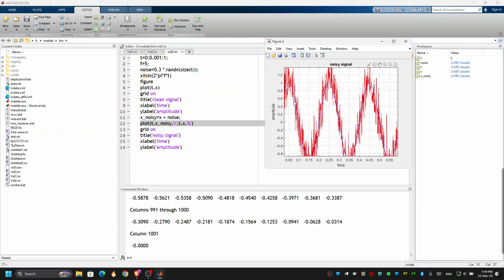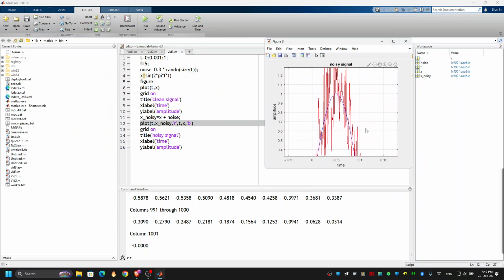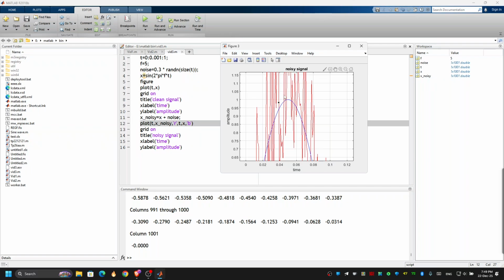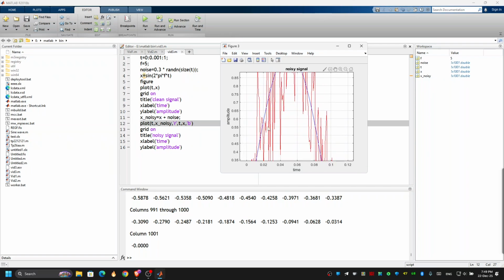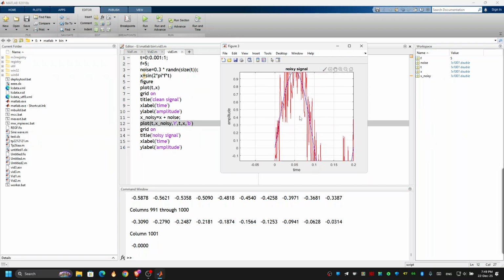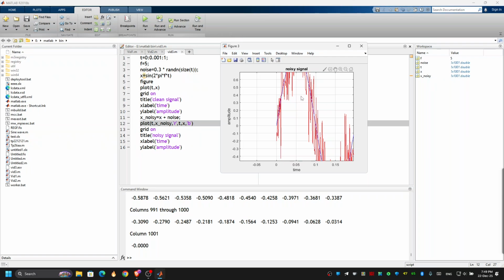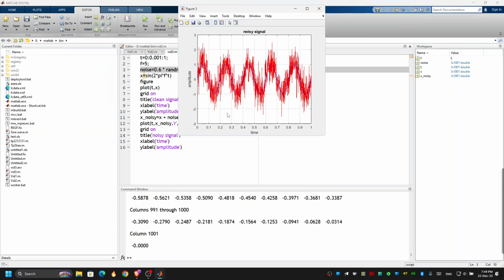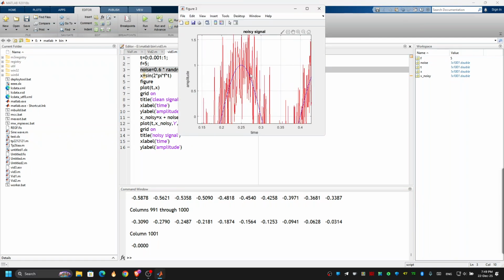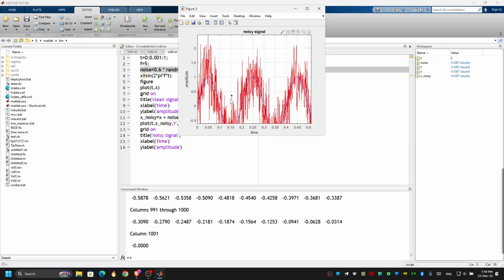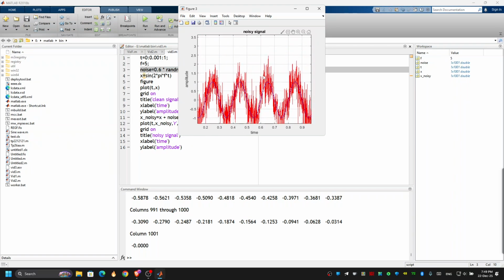It doesn't look very clear to you, but when I zoom in, you can see clearly the standard signal and the noisy one. See, just like that. We can change like this. In here we put 0.6 and run it again, and you can see it becomes much harder to observe our function, our signal.